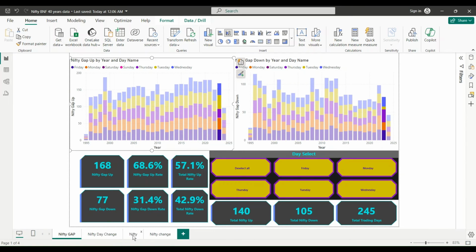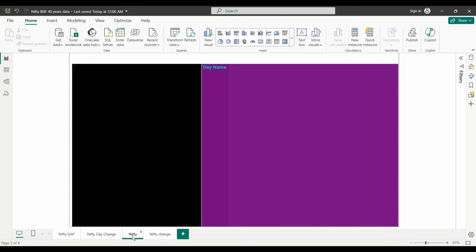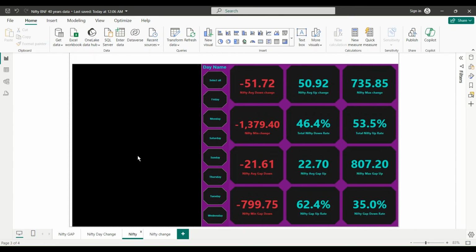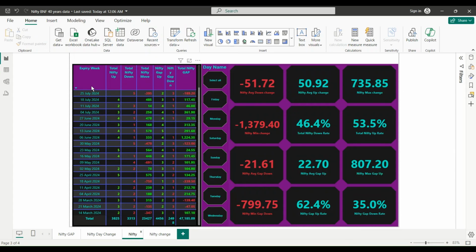And I want to show you, before the time runs out, one more graph. This actually is beautiful. Here we have the 40 years of data of all the expiries, showing what day Nifty was up. The last expiry, Nifty was down all 5 days, and the total move was 395 points from Friday to Thursday.